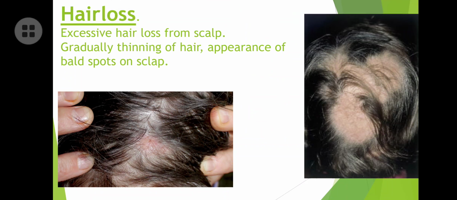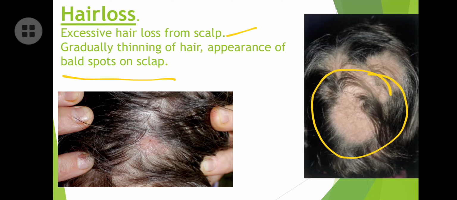First, this hair loss is excessive hair loss from the scalp, gradual thinning of hair, and the appearance of bald spots on the scalp. You are observing here, this is the scalp region. See the thinning of the hairs or the loss of the hair from the scalp, that is hair loss.